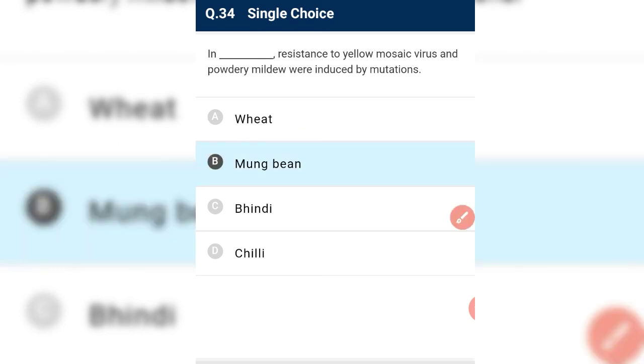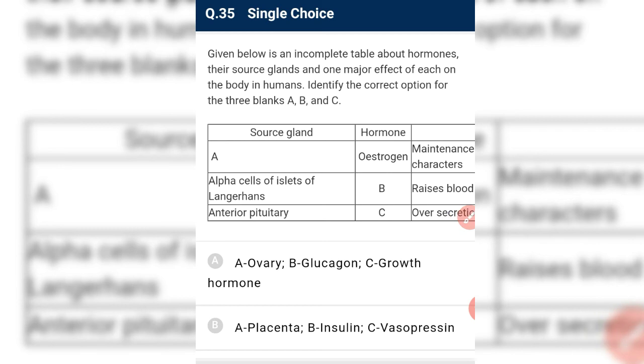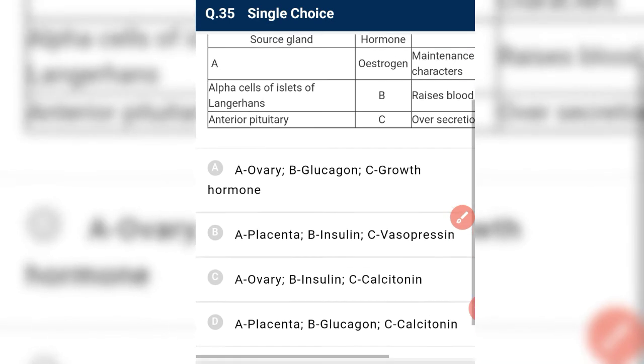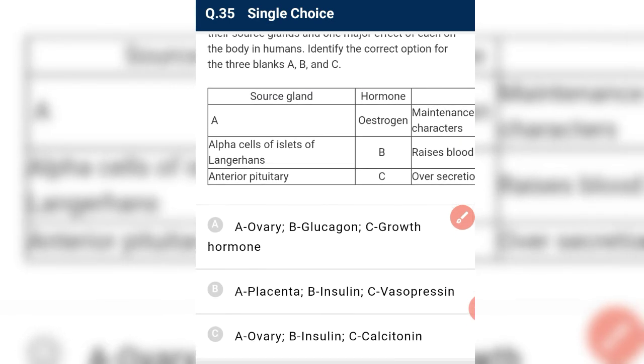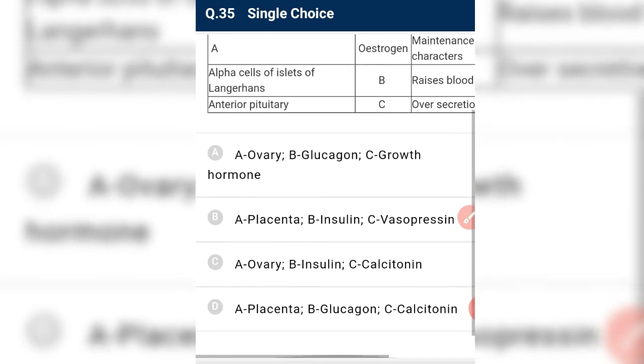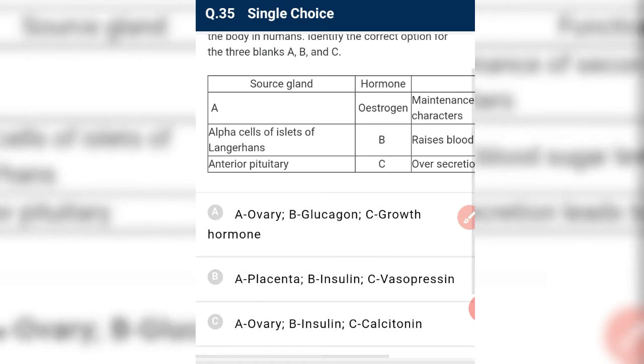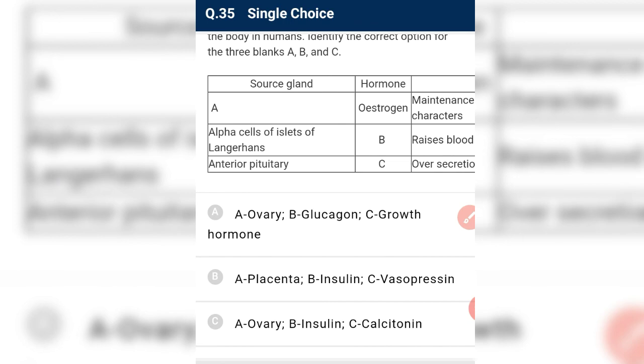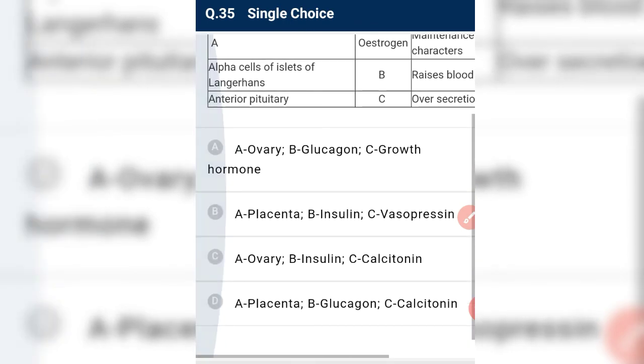Given below is an incomplete table about hormones, their source gland, and one major effect of each on the body in human. Identify the correct option for the 3 blanks A, B, C. A releases estrogen, and who releases estrogen? Ovary releases estrogen. So our answer can be maintenance of secondary sexual character. It is responsible for maintenance of secondary sexual character. Then A must be ovary.